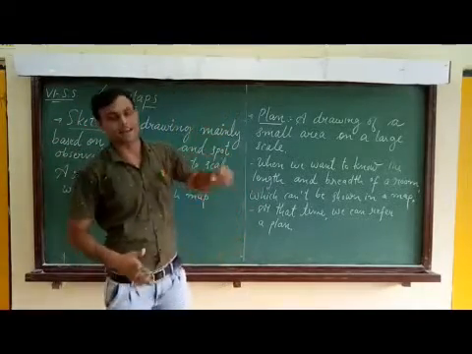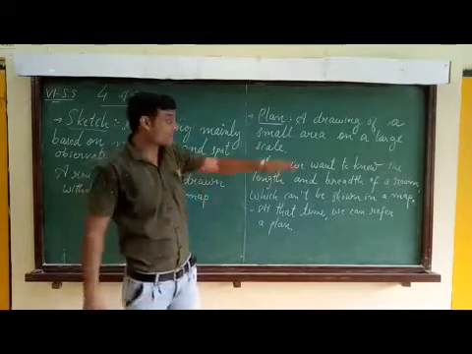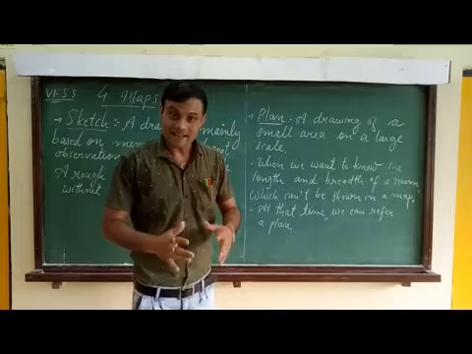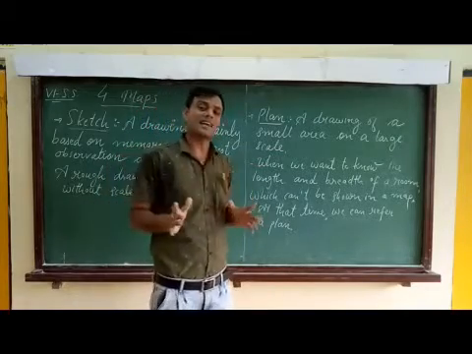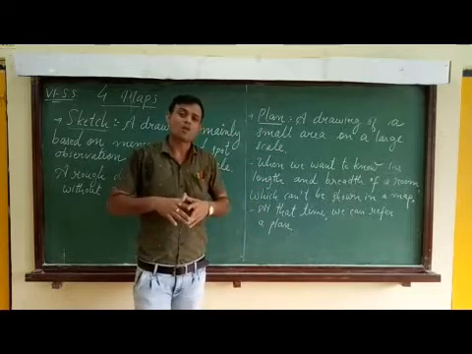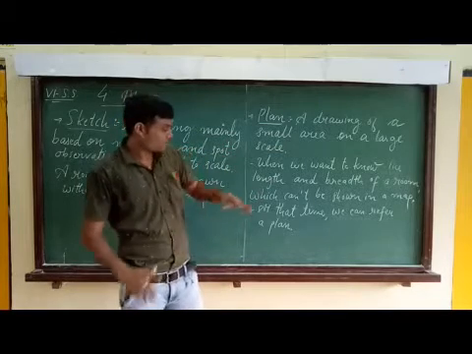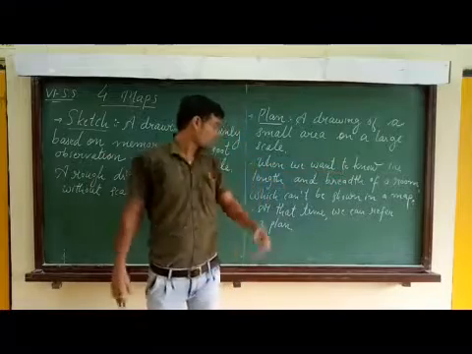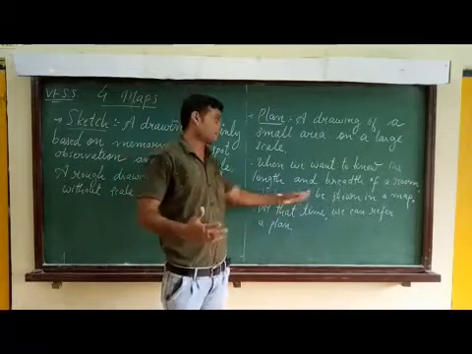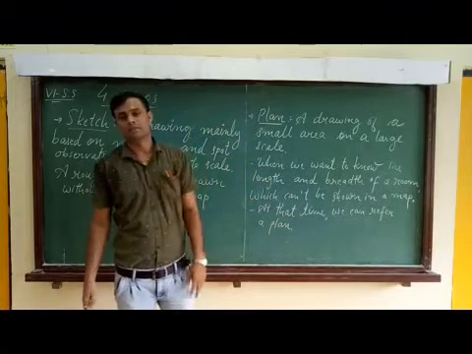And the last topic, plan. What is a plan? It is a drawing of a small area on a large scale. A small area drawn on a large scale is called a plan. Suppose we want to know the length and breadth of a room, which is not given in the map. That time we have to refer to a plan.